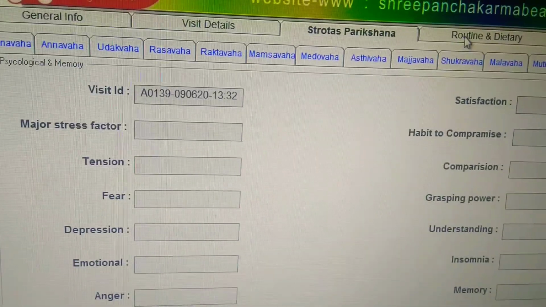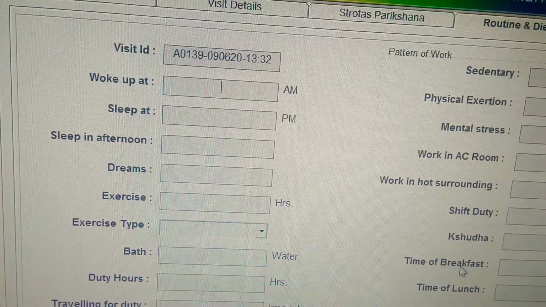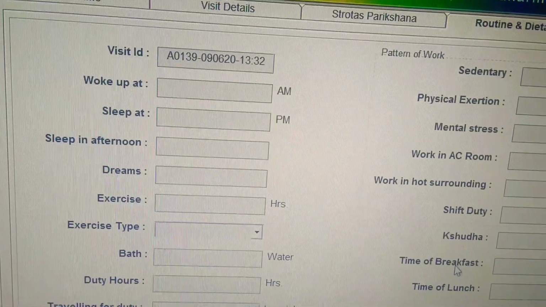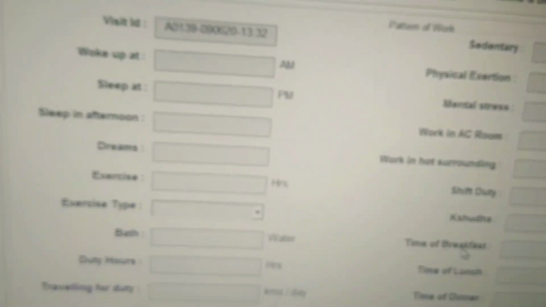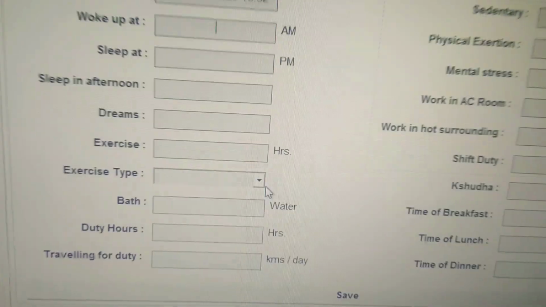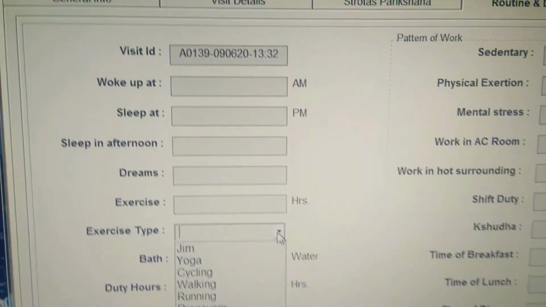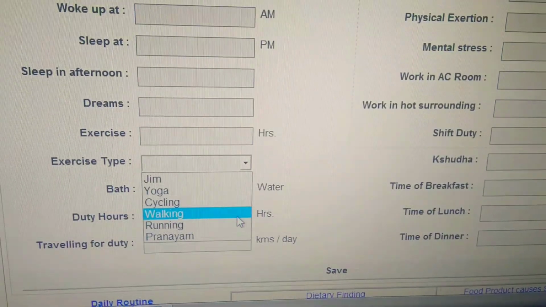Then you will go for the routine and diet. So here the daily things the patient is performing. At what time he woke up, at what time he sleeps, and whether he does any exercise, then which kind of exercise or at what time he is doing. All these things are here. You can select that.